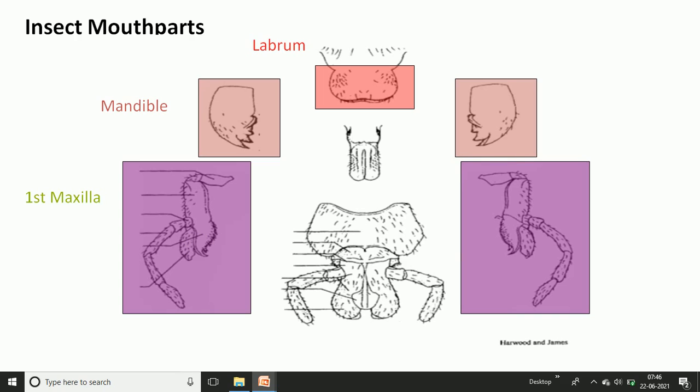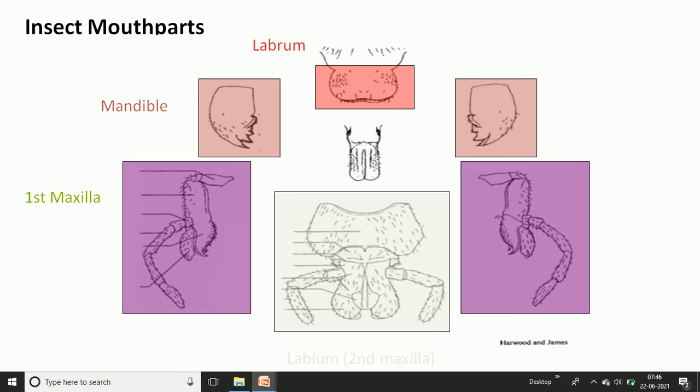Then the fourth part of the mouth region is known as the labium, also called the lower lip. This lower lip structure consists of the submentum region, mentum region and prementum region. Again, the mentum and prementum junction is also a segmented part.